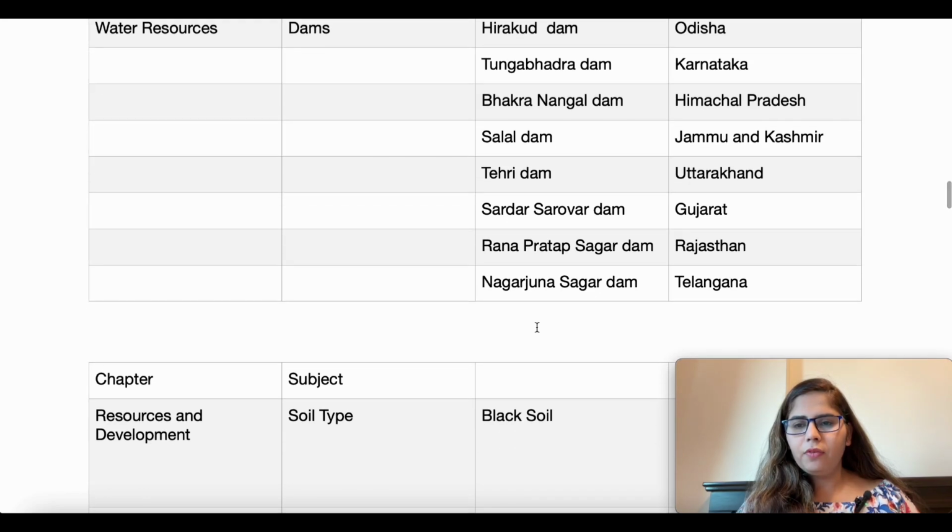Then we have Tehri Dam, which is in Uttarakhand. Then we have the Sardar Sarovar Dam, which is in Gujarat. Rana Pratap Sagar Dam we have in Rajasthan, then Nagarjuna Sagar Dam is in Telangana. So from the water resources chapter, we have to learn only the dams.